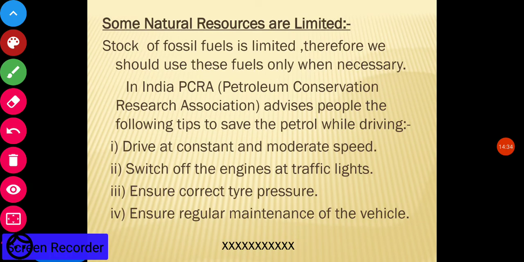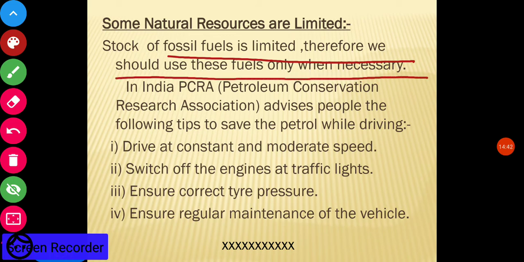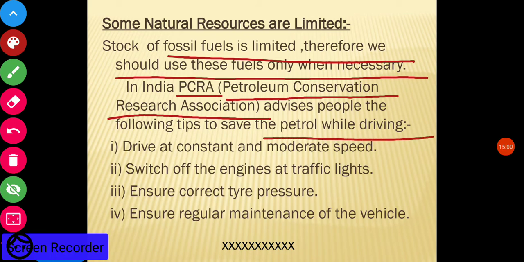Now, some natural resources are limited. As we know, fossil fuels are limited, therefore we should use these fuels only when necessary. In India, PCRA, the Petroleum Conservation Research Association, advises people the following tips to save petrol while driving.